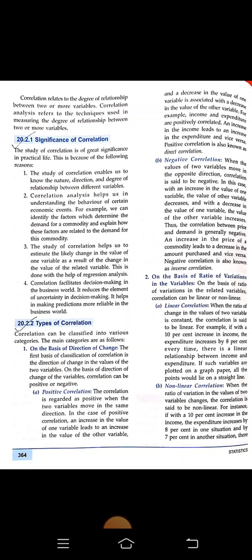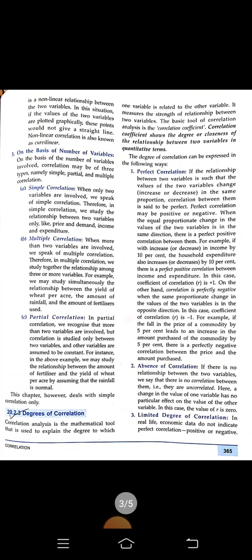on the basis of number of variables. So, simple correlation: when only two variables are involved, we speak of simple correlation. Therefore, simple correlation is a study of the relationship between only two variables, like price and demand, income and expenditure, and so on. Multiple correlation: when more than two variables are involved, we speak of multiple correlation. Therefore, in multiple correlation, we study together the relationship among three or more variables.